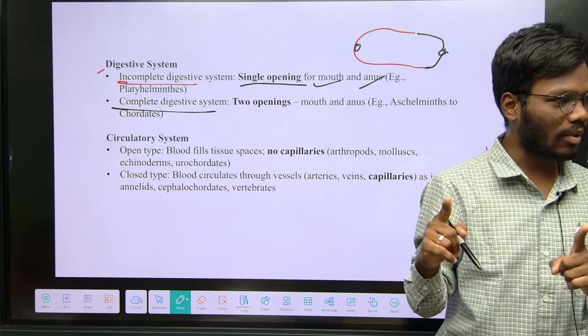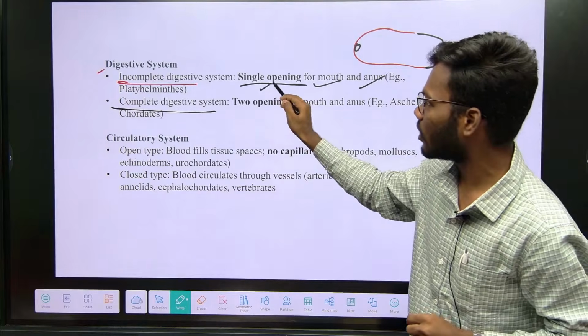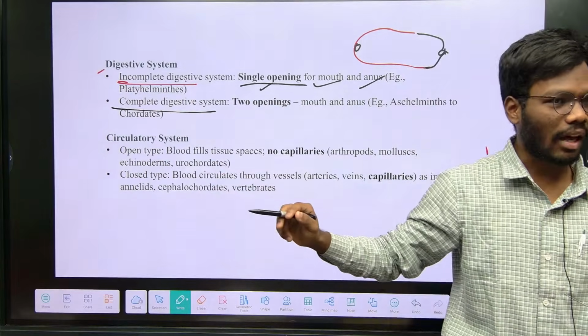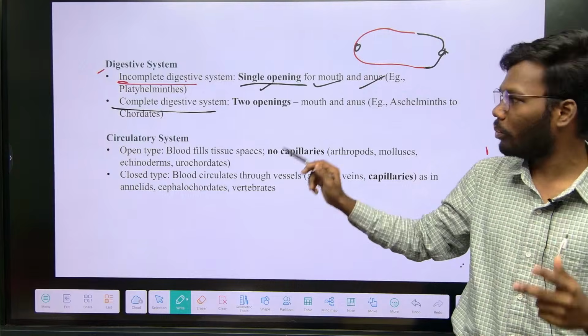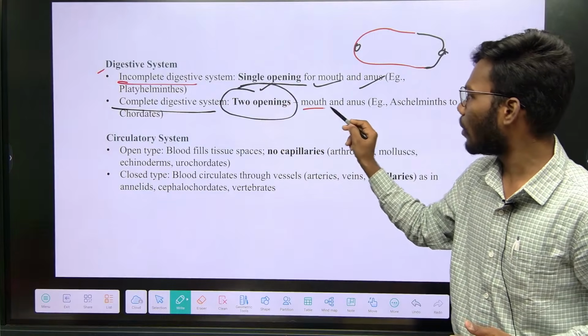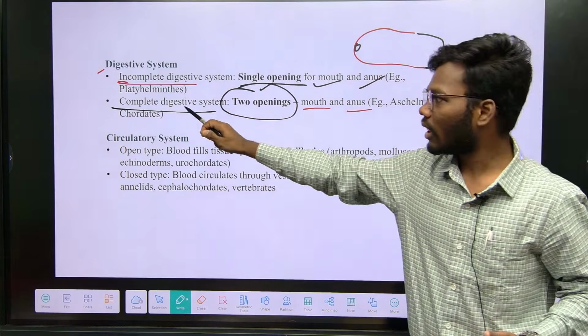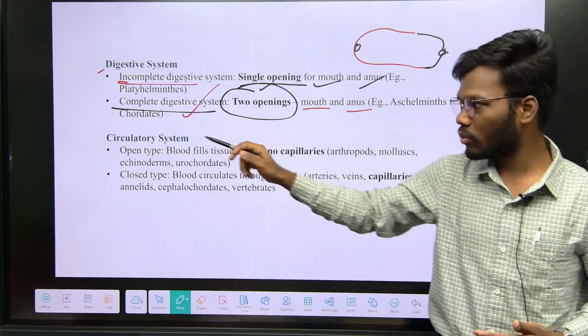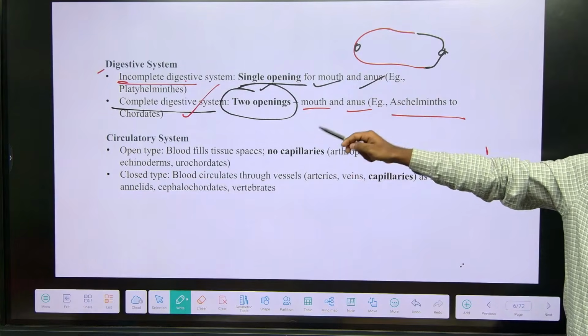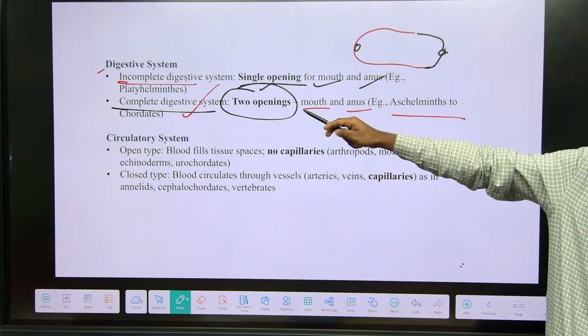So those animals have an incomplete digestive system. Those animals having a complete digestive system have 2 openings. Remember, mouth and anus are 2 different openings. So those animals are called as having a complete digestive system. See, the example for incomplete is Platyhelminthes, and for complete, Aschelminthes to Chordata.